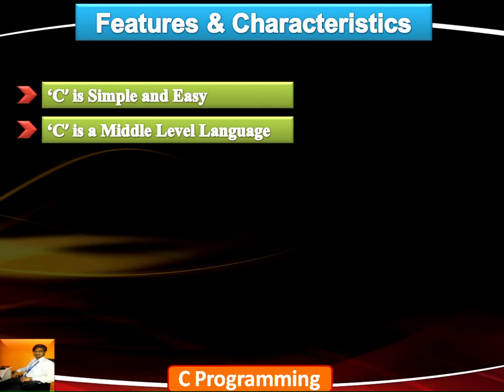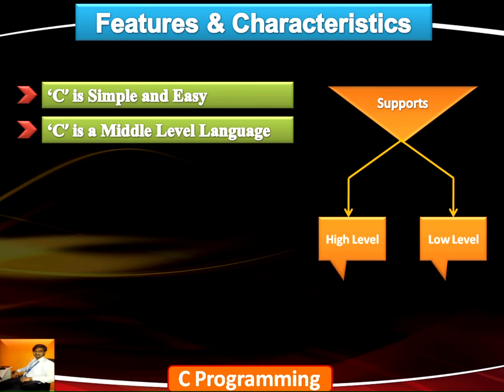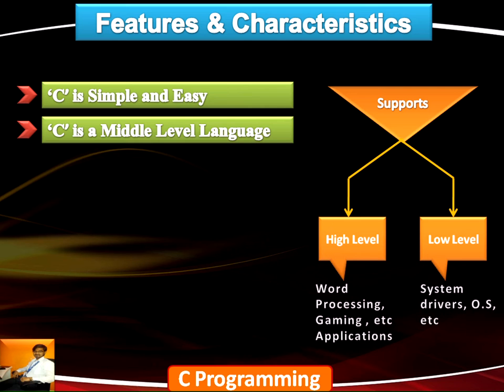Also, C is a middle level language, that is, it supports both high level features and low level features. High level means it can develop application level software, and low level means system level software. High level applications like word processing software and gaming applications can be developed using C. Even system level software like system drivers and most parts of operating systems, such as Unix, Linux parts and Windows drivers, are almost all developed using C and C++.